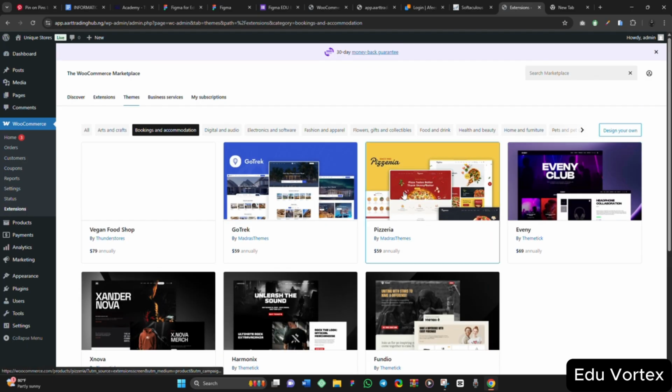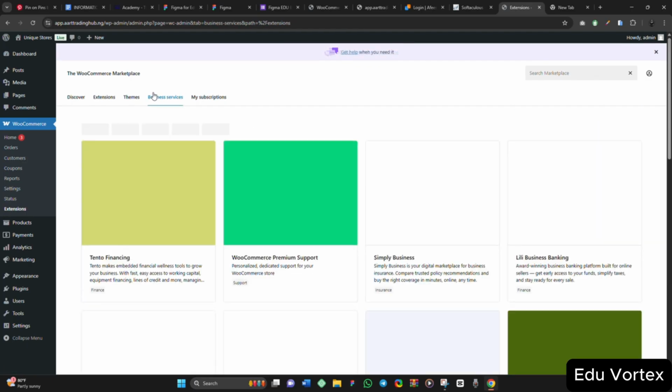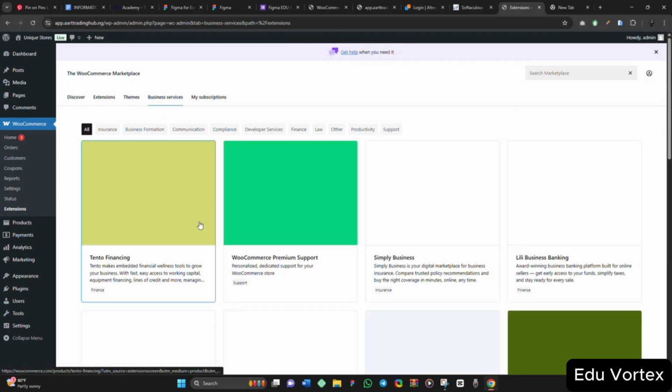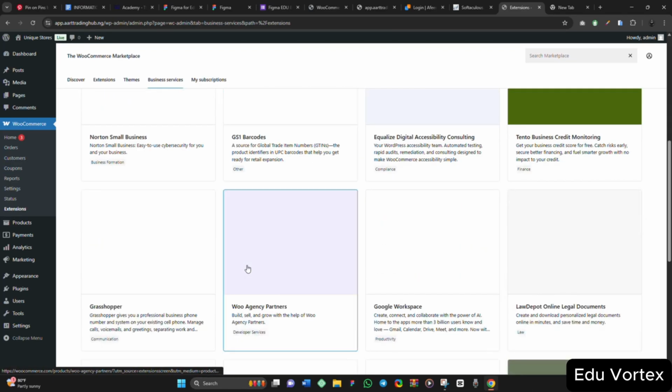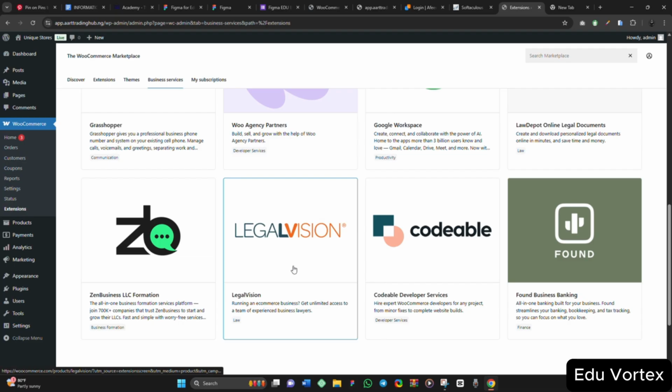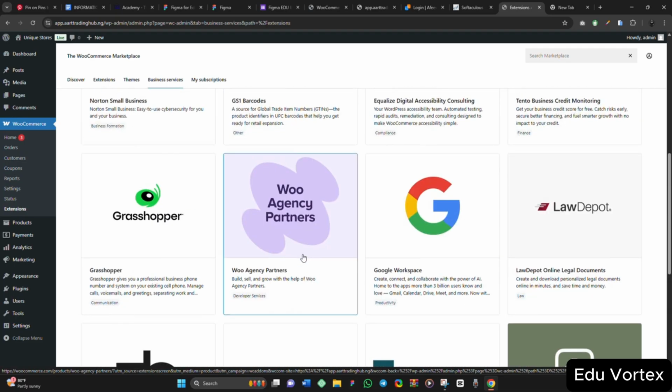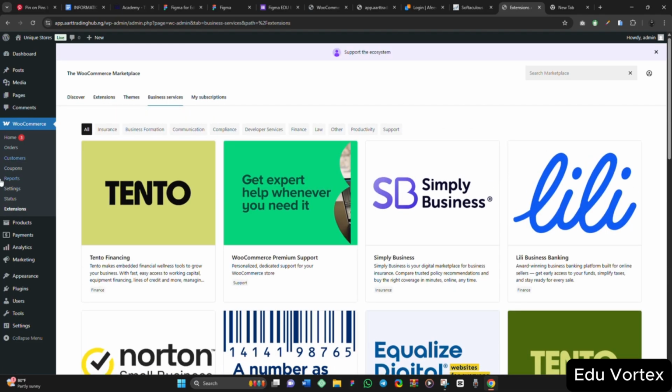You see all these ones, they are paid themes. So if you click on this business services, you are going to see a lot of stuff that will bless your WooCommerce website. You can build something so crazy with WooCommerce. I'm telling you. So that's it.